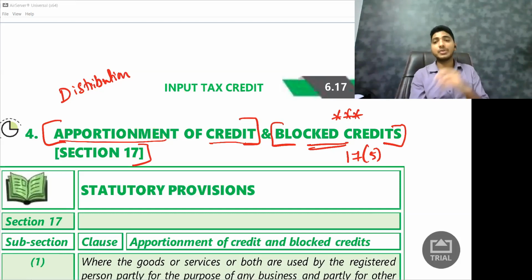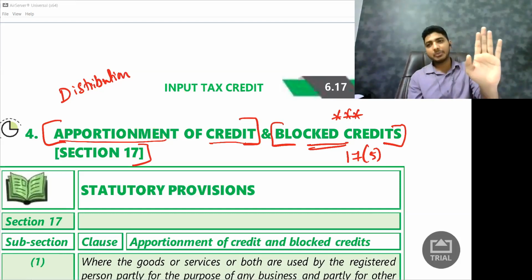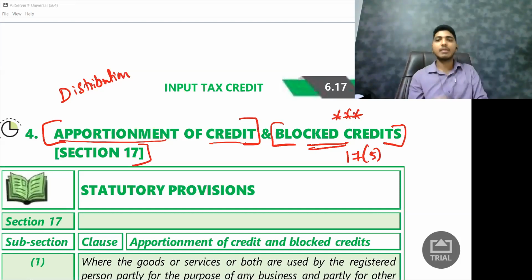Before even talking about what is blocked credit, I need to explain the term. Now what do you mean by block? Block means stopping. Okay, stoppage. Now government said, if you purchase anything, you will get input tax credit, provided you are a registered person.